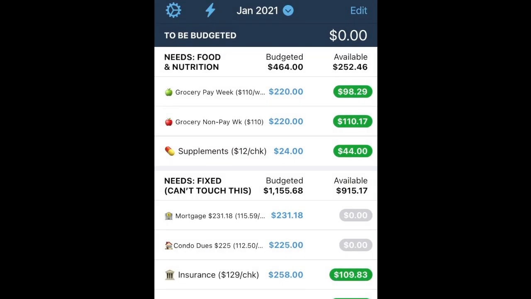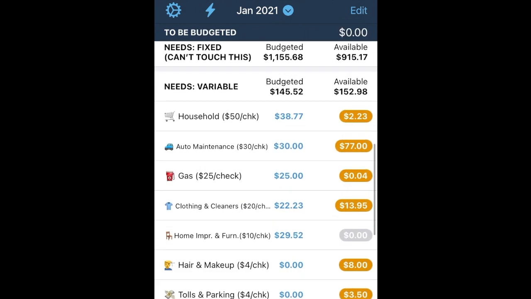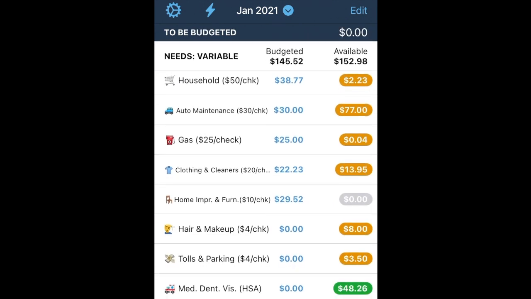So guys, this is the real world, and this is what it's like when you're in sales sometimes. And here we go. So we've already discussed this, that we just don't have any money to put in the rest of the categories. Maybe next month we can hit our goal and get larger paychecks. But for now, this is all we have. We do have plenty of gas in our cars because we're not driving a whole lot. So we do have enough gas to get us to and from work. And if we run out of money in the gas, well, guess what? We're going to take it out of one of these other variable need categories here. So that's how that budget worked.